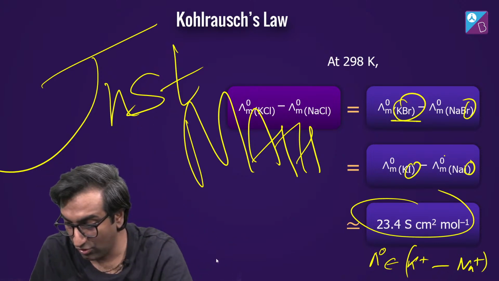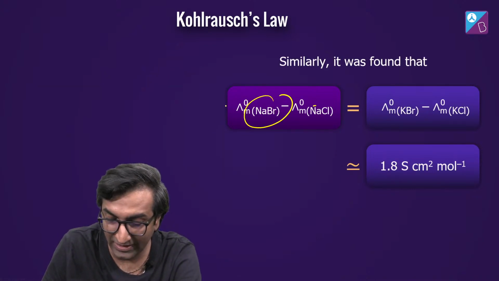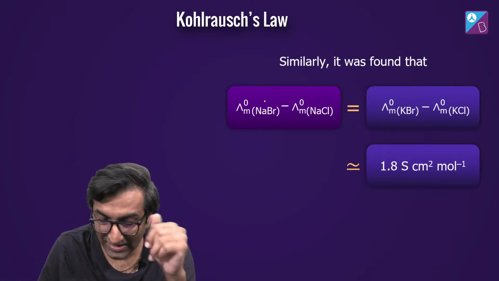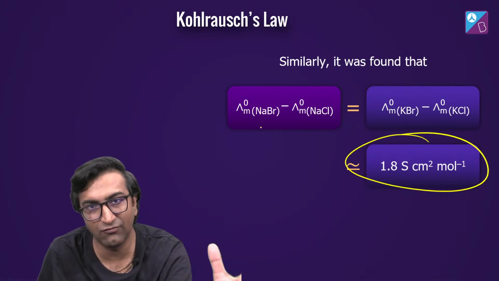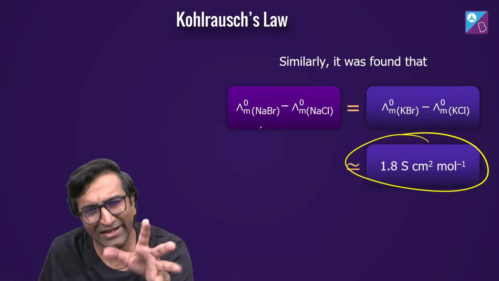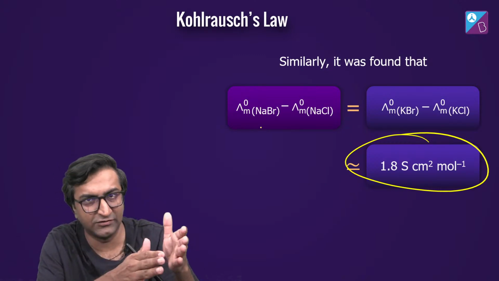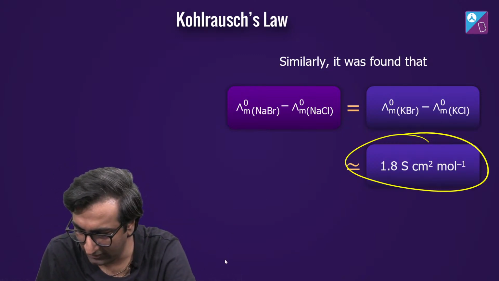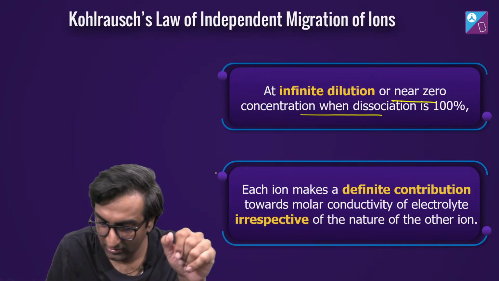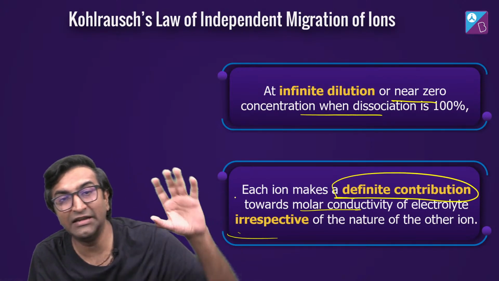Okay, so let's get back to Kohlrausch law. Also, what they did was, ठीक है, अगर मैं NaBr और NaCl का लूं, there it was cation different. यहाँ पे anion different है. Anion different करने से भी कुछ constant value आ रही थी. तो it means कि strong electrolytes को लेके we could treat them like math equations, right? What do I mean? At infinite dilution or near zero concentration, when dissociation almost 100% है, each ion makes a definite contribution towards molar conductivity, irrespective of the nature of the other ion.